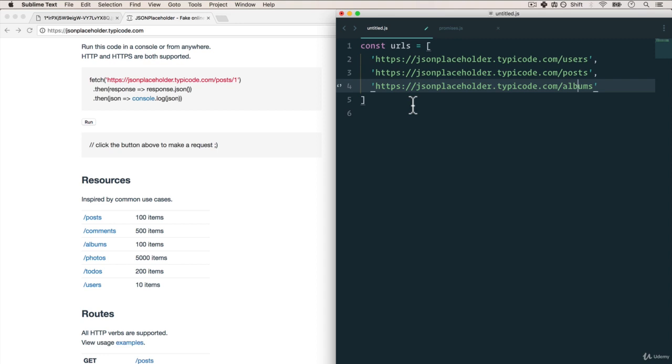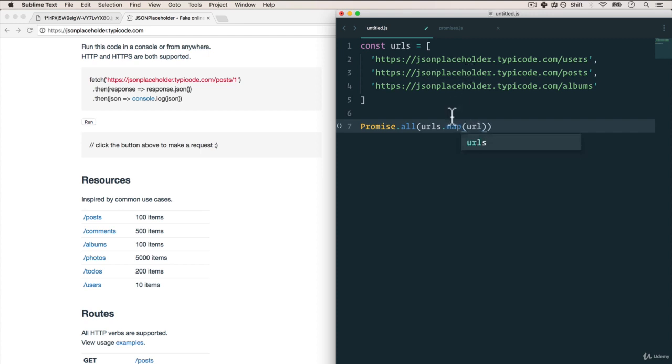And this is very similar to something you do on a website where you want to grab some information, maybe from your server, from the database, with users, posts, and albums. And let's say that they're all important to us for the profile page of the user. How can we grab them all? Well, again, using promises, we can just do Promise.all, and we can just grab the URLs. And in this case, we can just map over this, so it's an array.